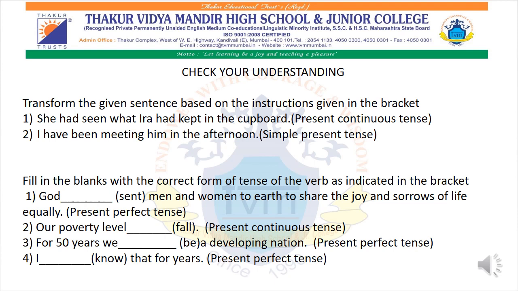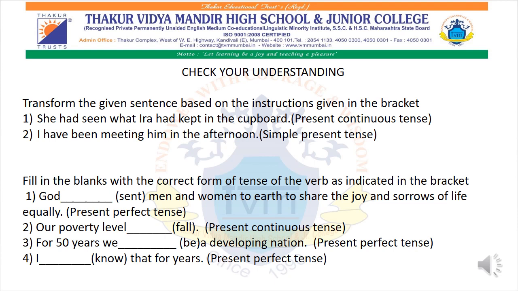Now let's move ahead. "I have been meeting him in the afternoon." Over here you have to convert the sentence into simple present tense. Simple present tense is subject plus verb first form plus object.